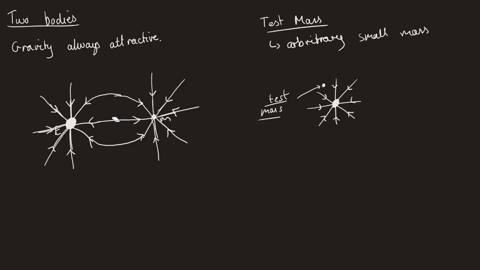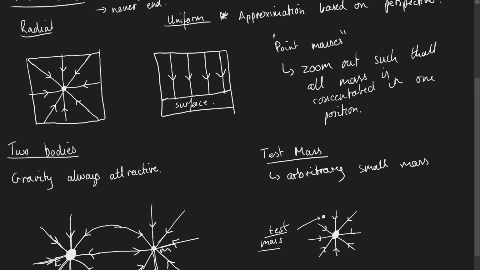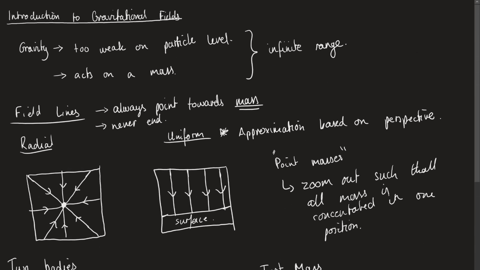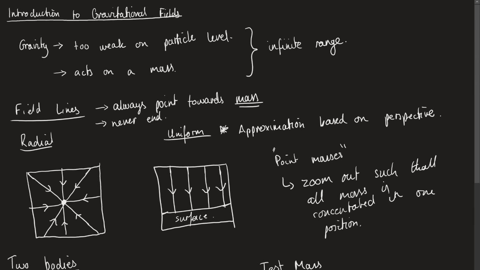So this is your introduction. The things that you want to take away from this are how field lines look. So we have radial fields, which are what we're going to look at mostly, but we can make an approximation of a uniform field. We usually will work with point masses. The only case where you won't work with point masses is going to be when you're looking at forces inside the body. Now, this doesn't come up often because it can get a little bit complicated, but I will go through it just to give you the general idea.